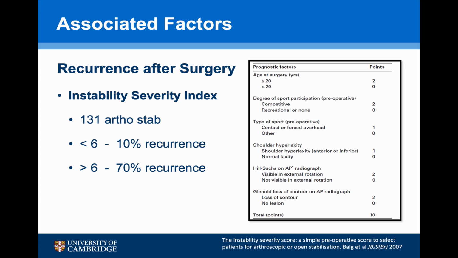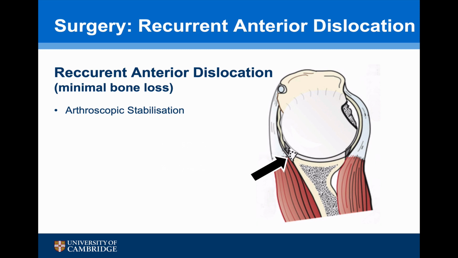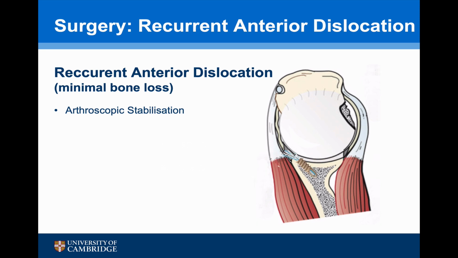For patients with a recurrent anterior instability with minimal bone loss, an arthroscopic stabilisation is generally a successful procedure, with 90 to 95% of the patients being stable 2 years after their surgery.